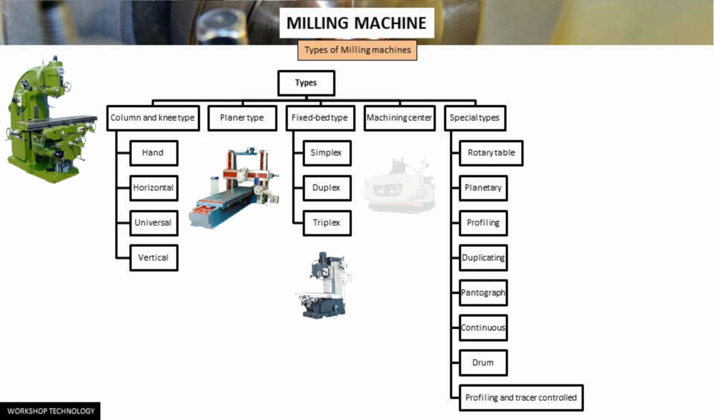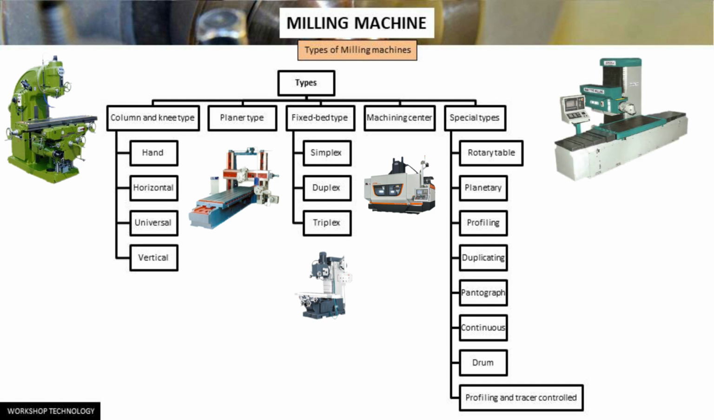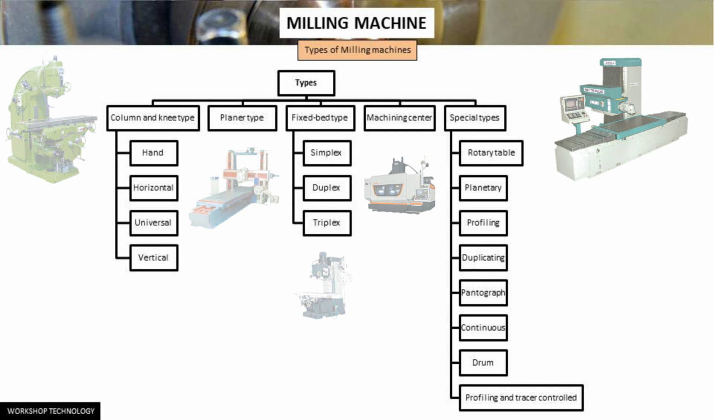Then we have machining center machines. And last but not the least, some special types of milling machines are also there, under which rotary table, planetary, profiling, duplicating, pantograph, continuous, drum, and profiling and tracer control milling machines come.